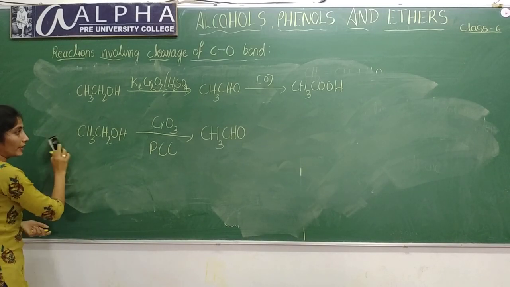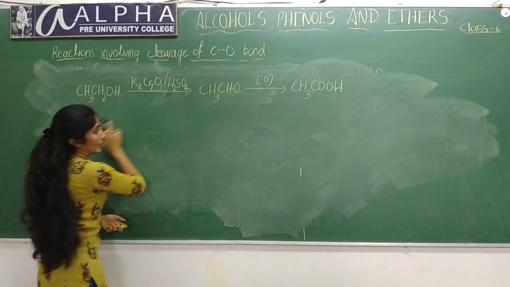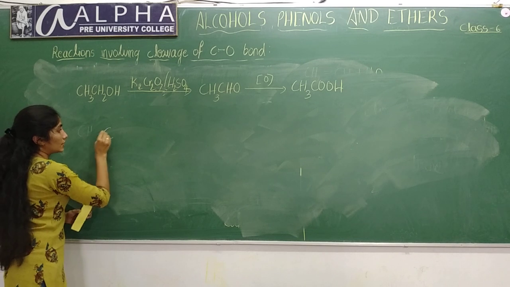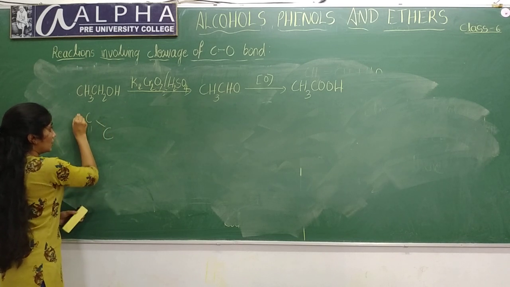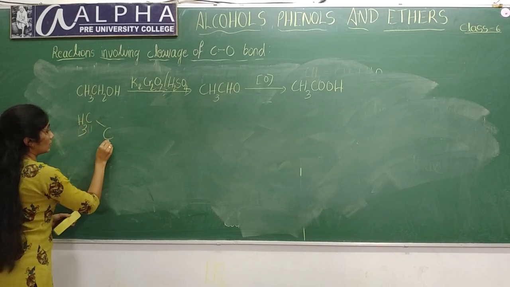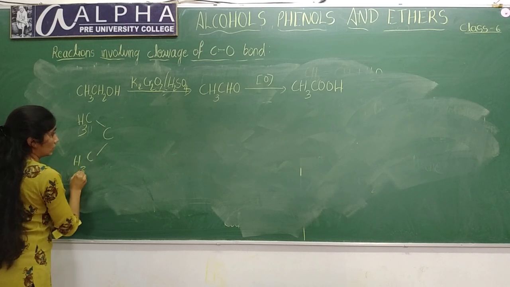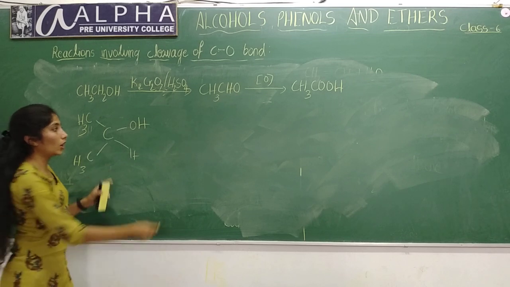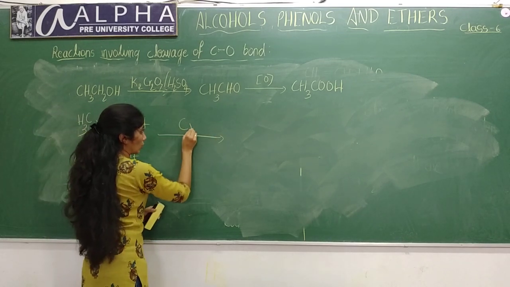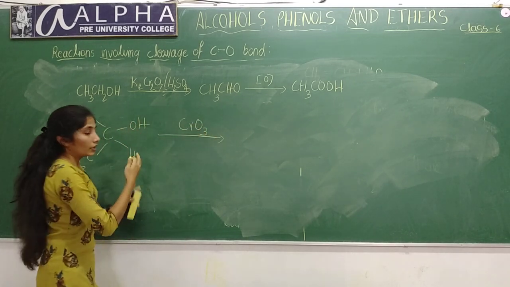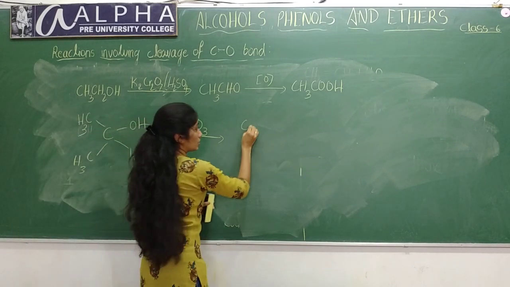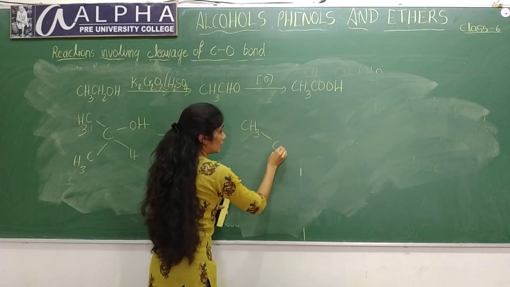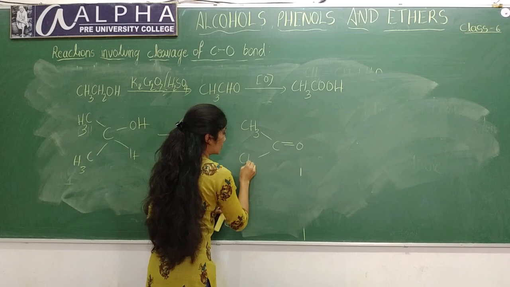In the same way, if you take secondary alcohols, CH3CH(OH)CH3, this is a secondary alcohol. If you treat it with CrO3, chromic anhydride, it will form a ketone, CH3-C=O-CH3.